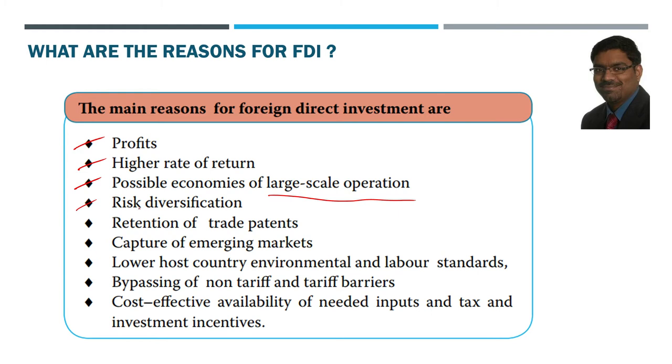If something happens to that country, that entire company will be in problem. So risk diversification is also one of the possible objectives. And retention of trade patents. Sometimes it so happens that if you don't invest in another country, your patents will not be followed by the other country and they may copy your product. So rather than allowing the other country to copy your product, you can just go to the other country and start your own product. So retention of trade patents could be another reason.